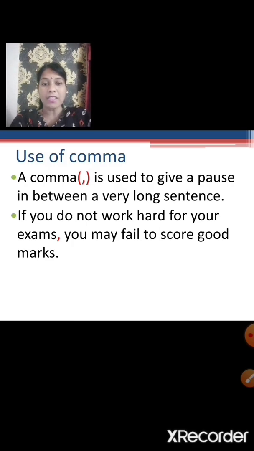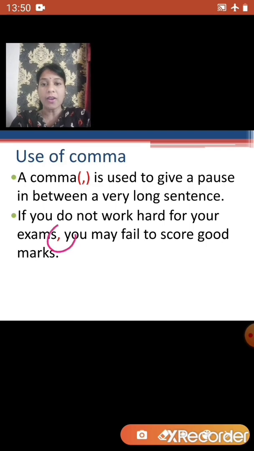Here you can see a comma wherein you have to take a pause. So wherever you see a comma, you have to take a pause. You will read this sentence as follows: If you do not work hard for your exams, you may fail to score good marks.